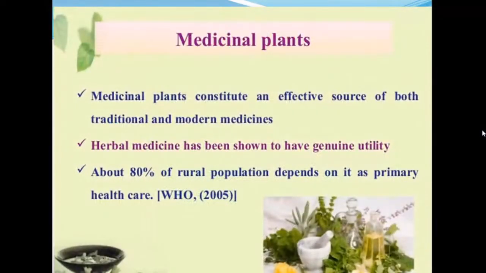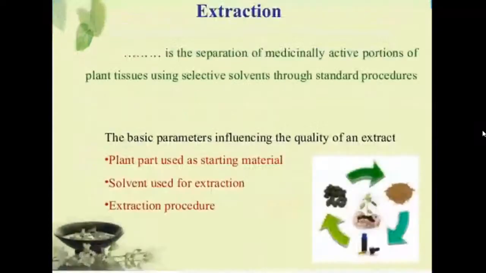The types of flavonoids, the first part, is over. So coming to medicinal plants. Medicinal plants constitute an effective source of traditional and modern medicines. We know 80% of the population depends on plants, as the WHO said in 2005.